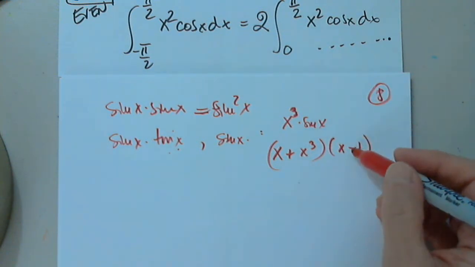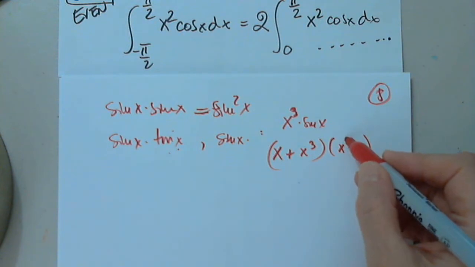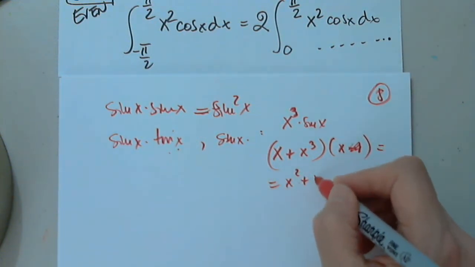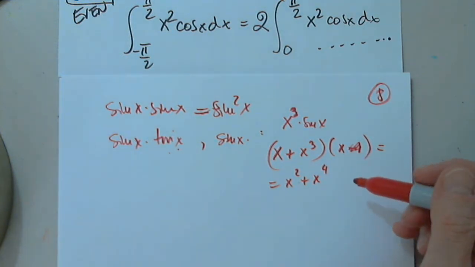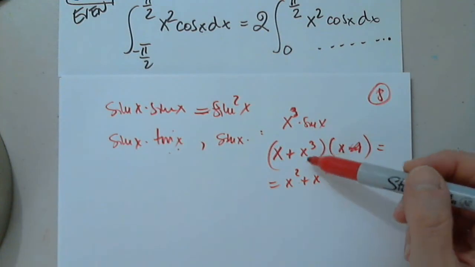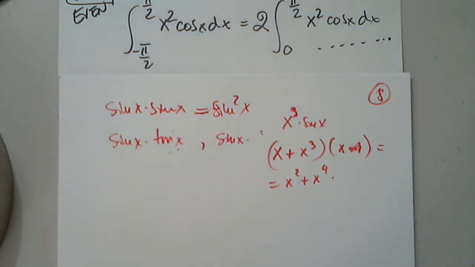This is odd. Let me just say x. So this will be x squared plus x to the 4th. So even this one works. This is odd and this is odd. So everything I went through, it works. But again, I don't want to give a recipe. Okay, very good.